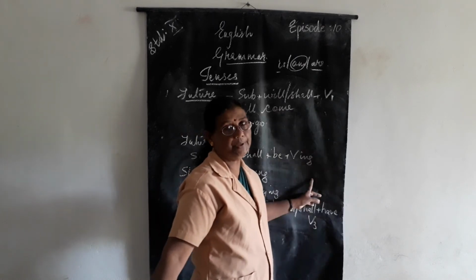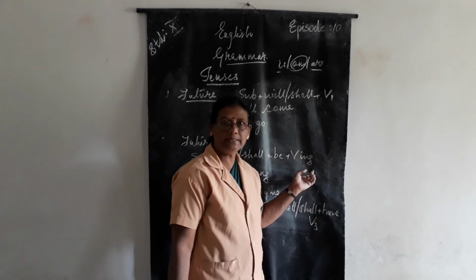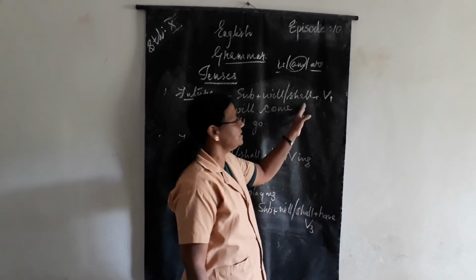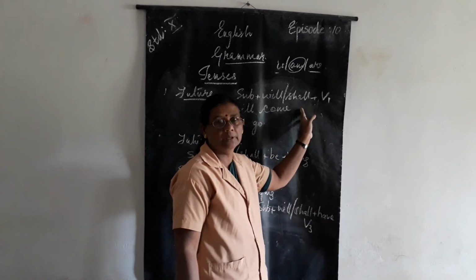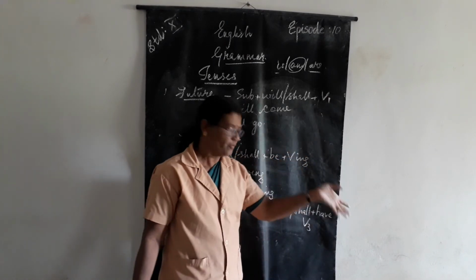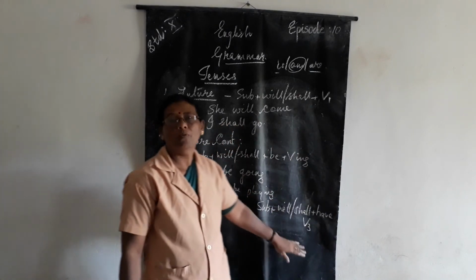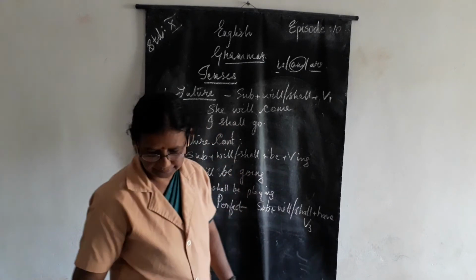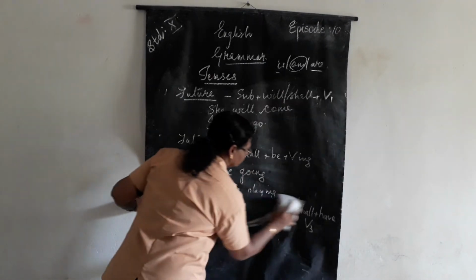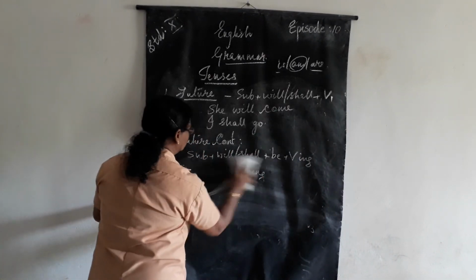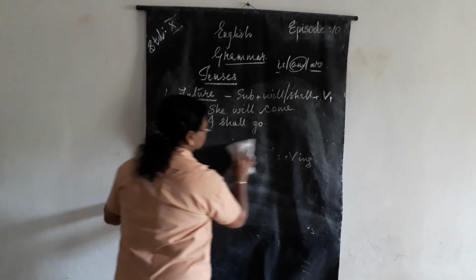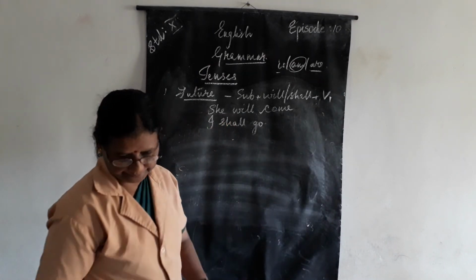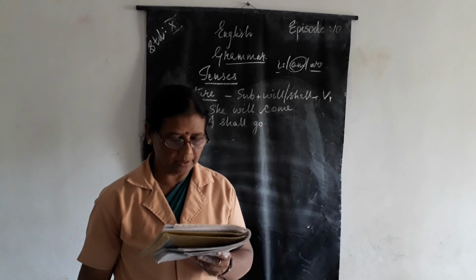So when it is continuing, we are adding ing along with the verb, and when it is in the simple future, it is the first form of the verb. So whenever the perfect comes, what form of the verb are we using? Third form of the verb.